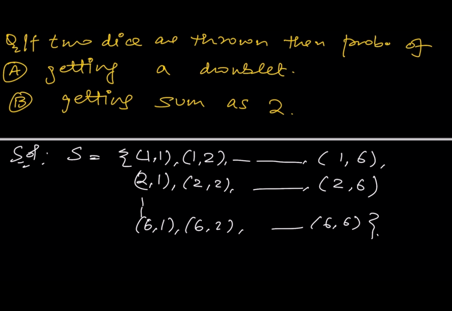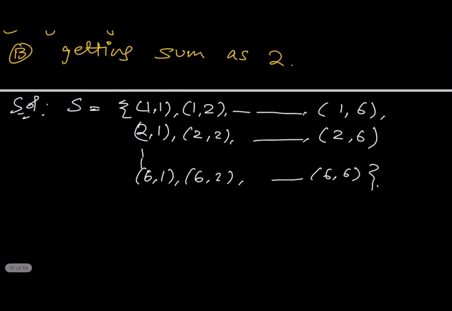Students, as you know, 1 1 represents 1 on the first die and 1 on the second die. 1 2 represents what? 1 2 represents 1 on the first die and 2 on the second die. Similarly, 6 1 represents 6 on the first die and 1 on the second die, and 6 6 represents 6 on the first die and also 6 on the second die. So in total there are 36 sample points. So we can write n of S is equal to 36.